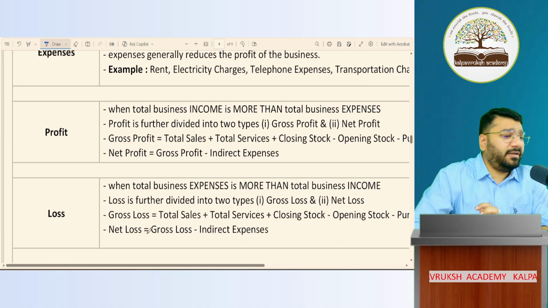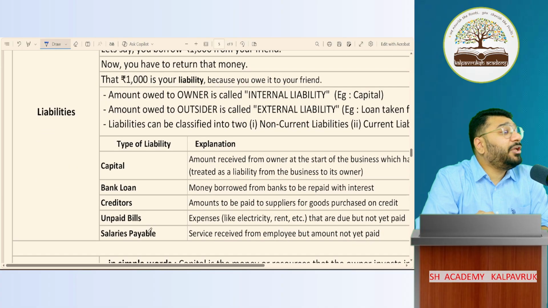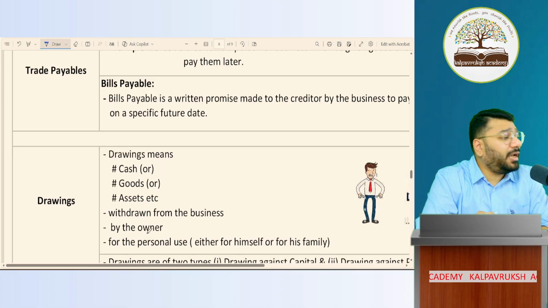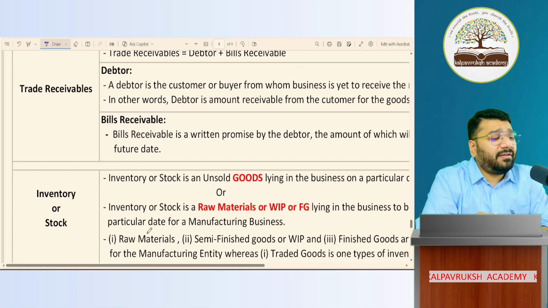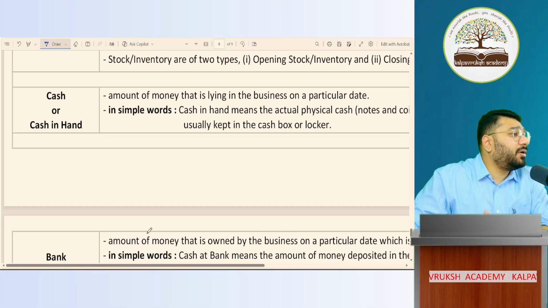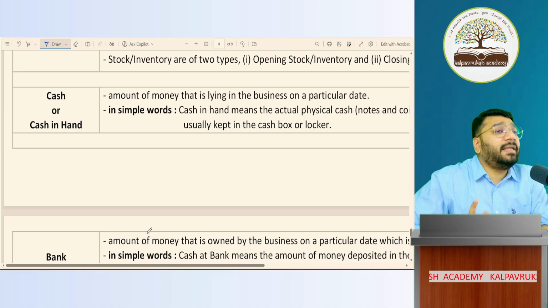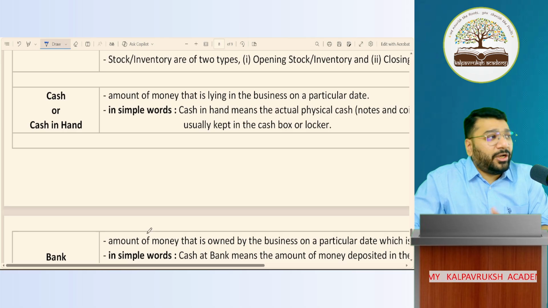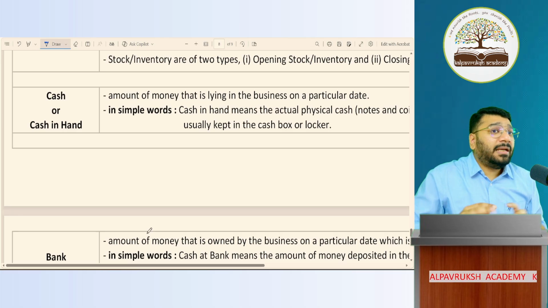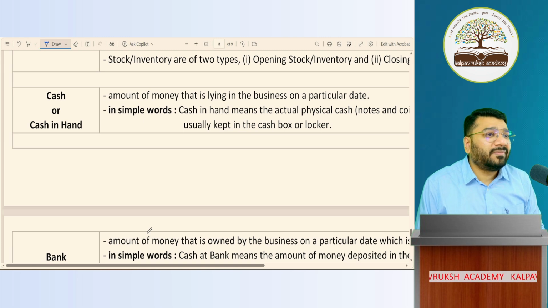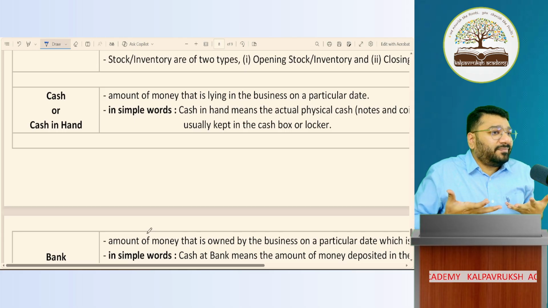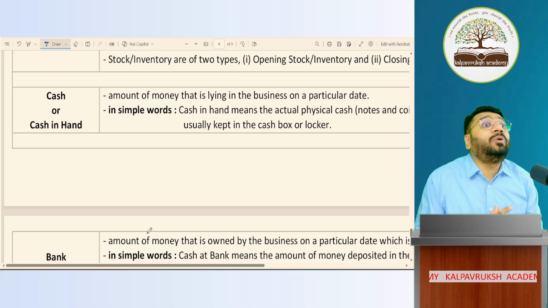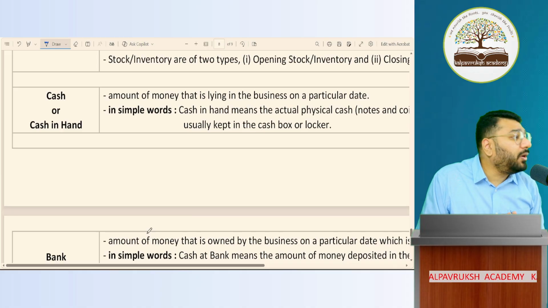We have a lot of terminology to do. Expenses, meaning profit, meaning loss, meaning of liabilities, meaning of capital, meaning of trade payable, meaning of drawings, loan, asset, fixed asset, trade receivables, inventory, cash. Because if this terminology is not clear, you will not be able to do the practical questions. Means you can do without knowing this also, but that will mostly be like as if you're by hearting something. But when you understand the meaning of this, then do the sums, you'll get a proper feeling of it, a proper emotion of it. Okay, this is what I'm accounting for. Got it, not got it?